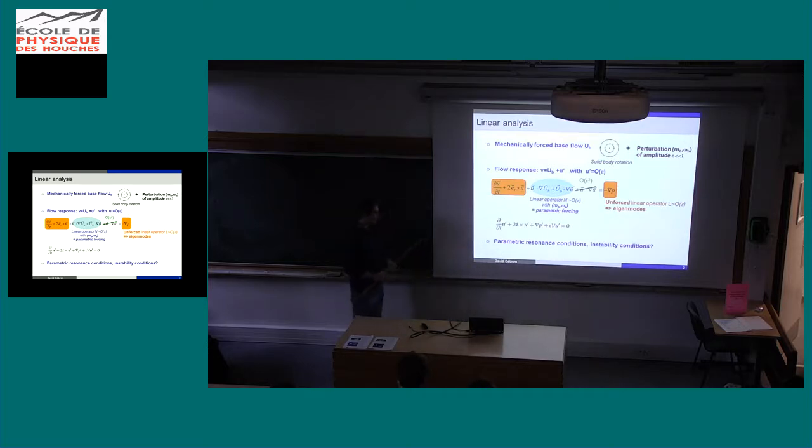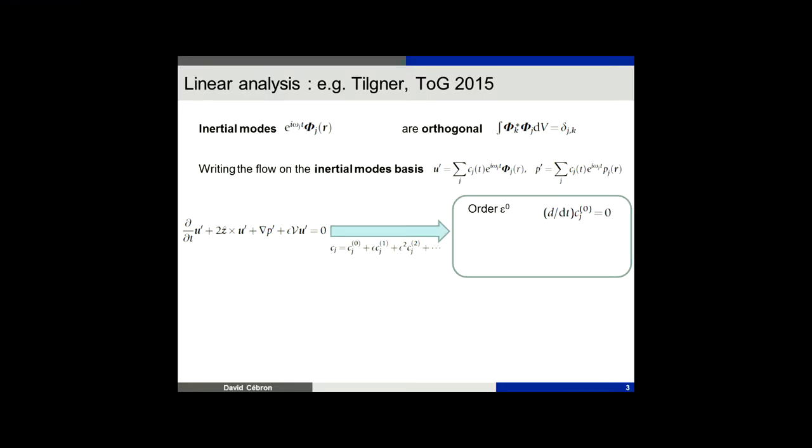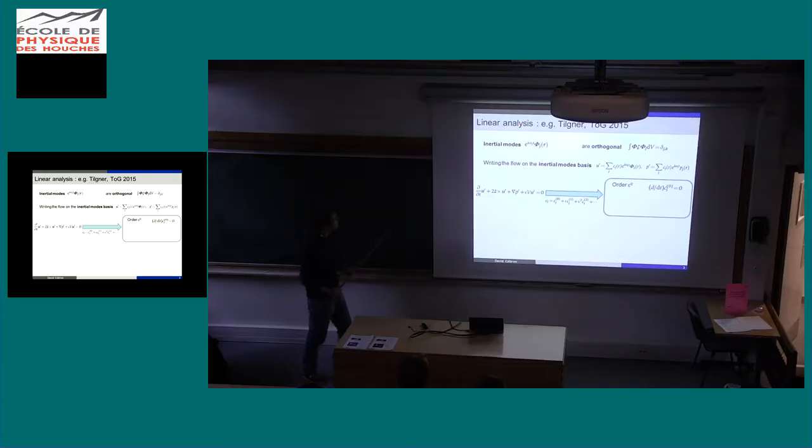The question now: we have linearized our Navier-Stokes equation, so it's simpler, we can tackle this theoretically. But under which condition can we have instability? Yet another difficult slide, but after that it will be more simple.